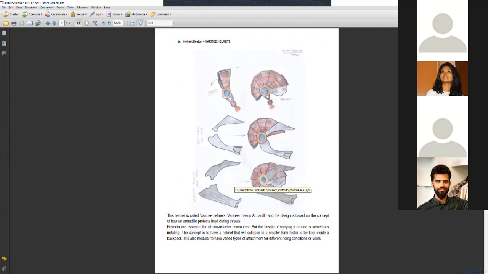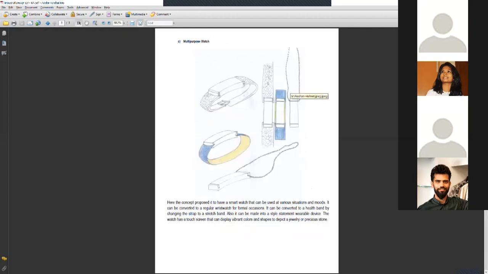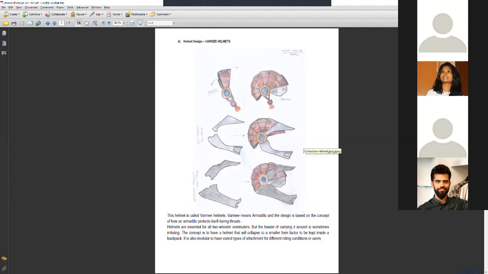Then the other one is what we had to do at Pahal. This is a helmet, a modularized helmet that is easy to carry, because I carry my helmet everywhere, always hanging from my bag. But what if I can keep it inside the bag? This is a concept which is already there, not something new. Correct. Okay, the multi-purpose. Yeah. Okay. So this is for everyone.